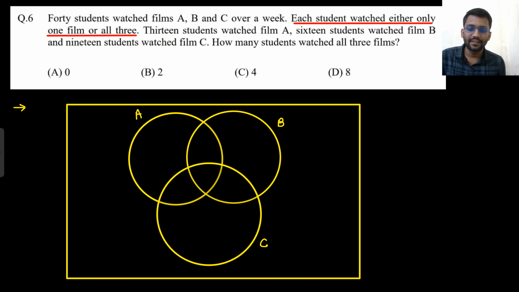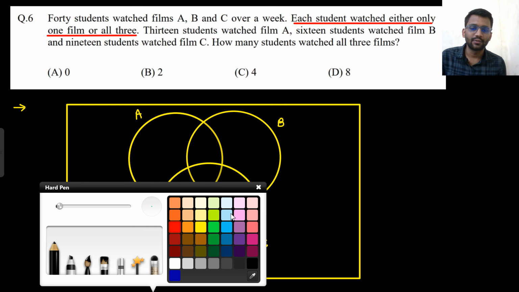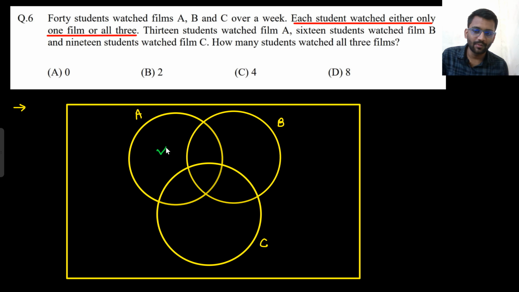If I am saying 13 students are watching film A, that means I am talking about this and this. But these two will not be there, right? Because there is no guy who watched 2 films. In the line you can see that each student watched either only 1 film or all 3.